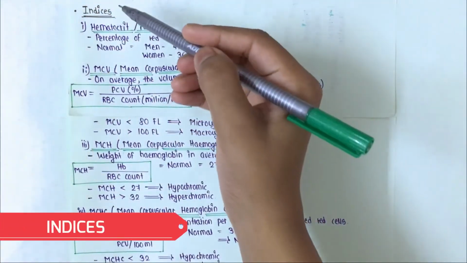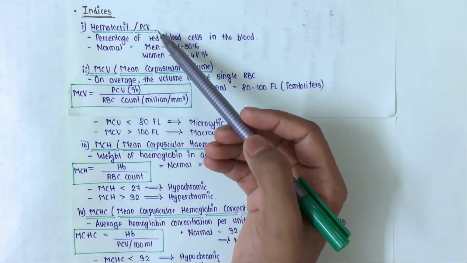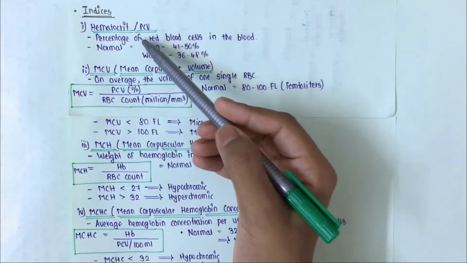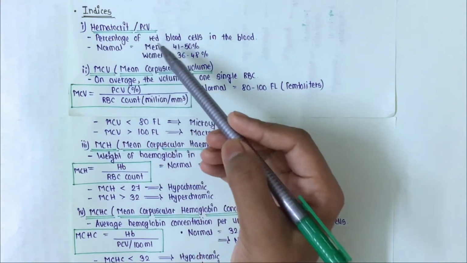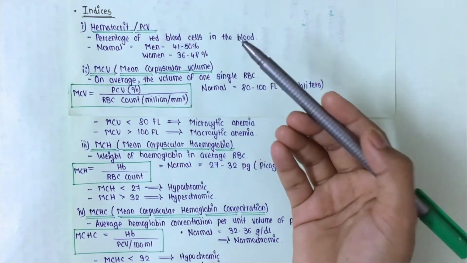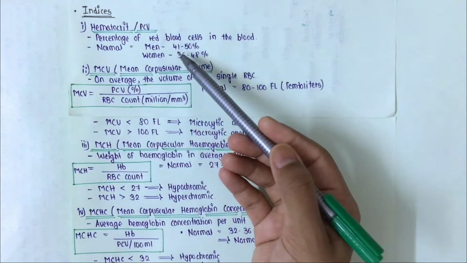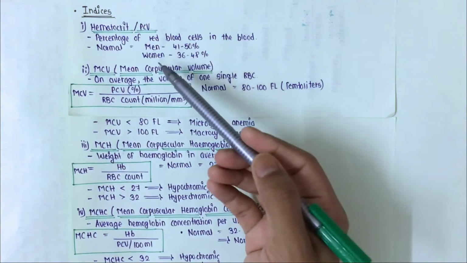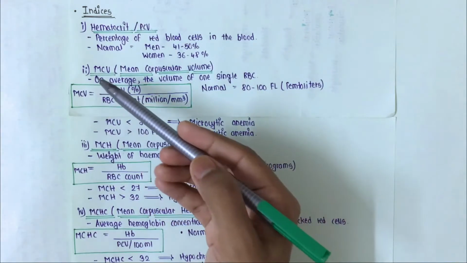Now we will see the indices. First, we will see hematocrit and PCV. PCV is packed cell volume. Hematocrit is the percentage of red blood cells in the blood. How much red blood cells are present? That is hematocrit. The normal value in men is 41 to 50%, and in women it is 36 to 48%.